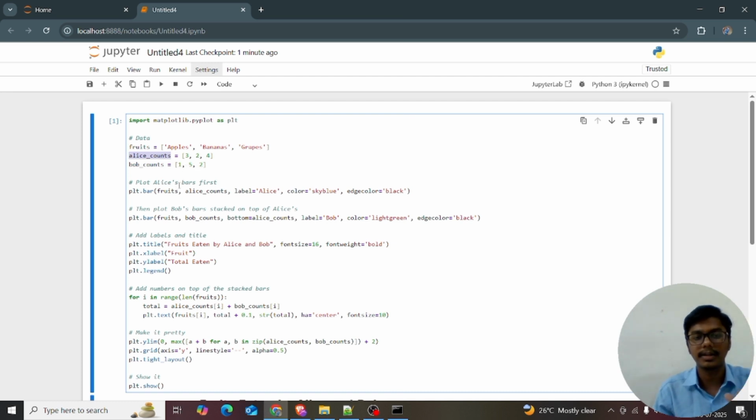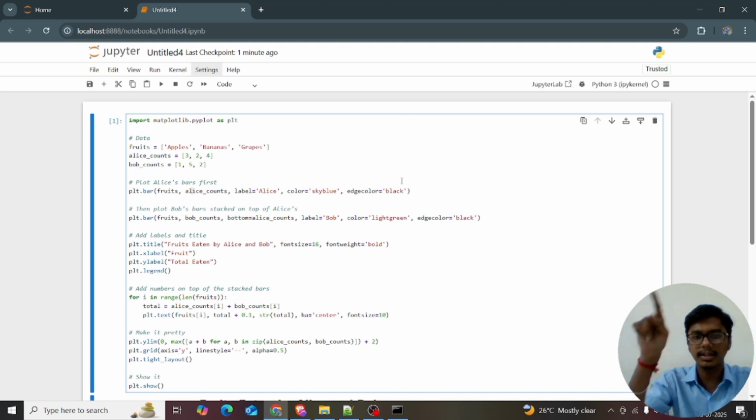And I want to plot it. So I give plt.bar of fruits, Alice counts, and the label. The label is Alice, and the color is sky blue, and the edge color is black, the bars' edge color, as in the previous session.